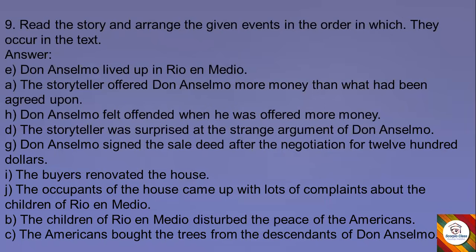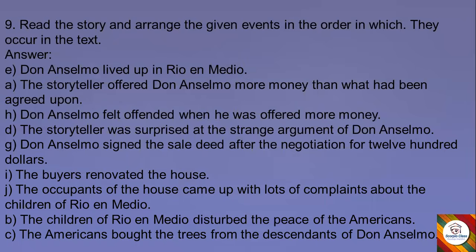First sentence will be Don Anselmo lived up in Rio and Medio. Then the storyteller offered Don Anselmo more money than what had been agreed upon. Don Anselmo felt offended when he was offered more money. The storyteller was surprised at the strange argument of Don Anselmo. Don Anselmo signed the sale deed after the negotiation for $1,200.